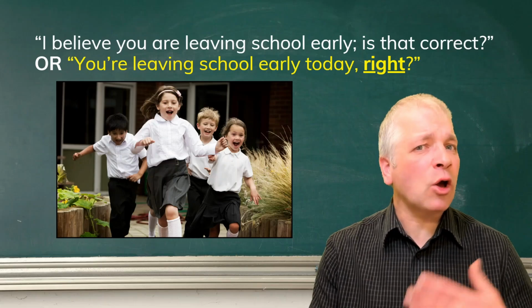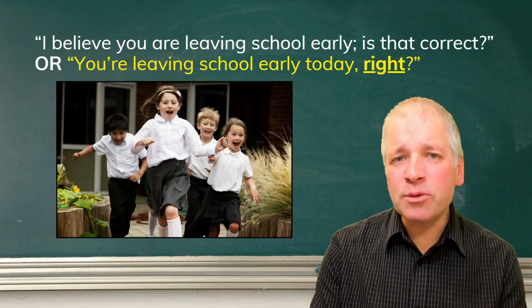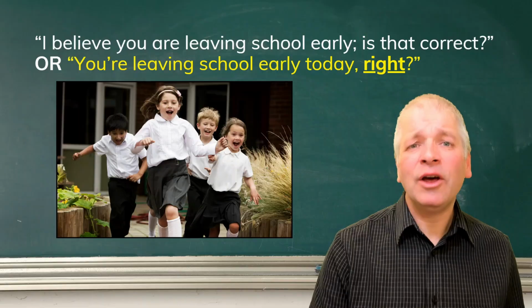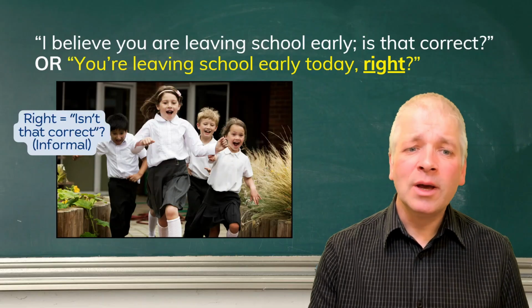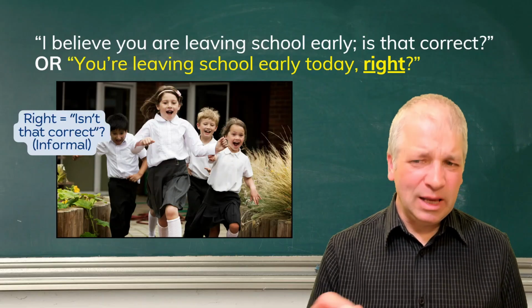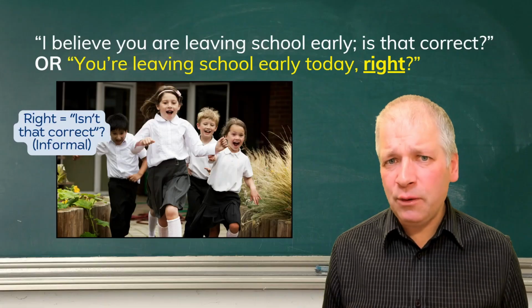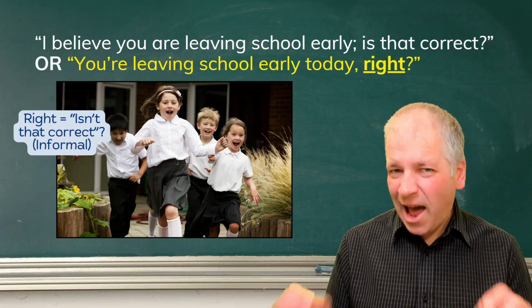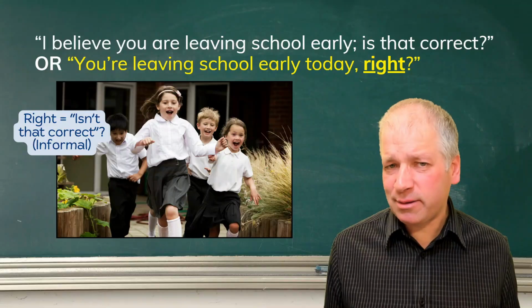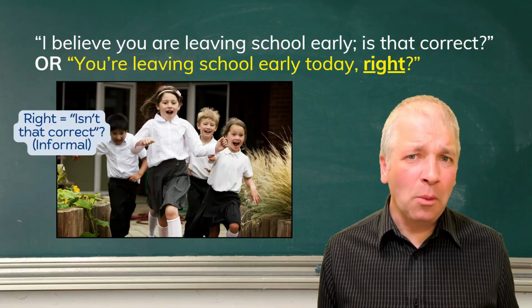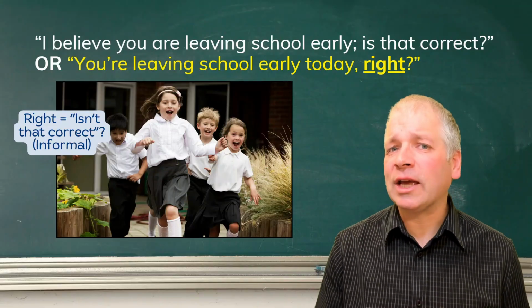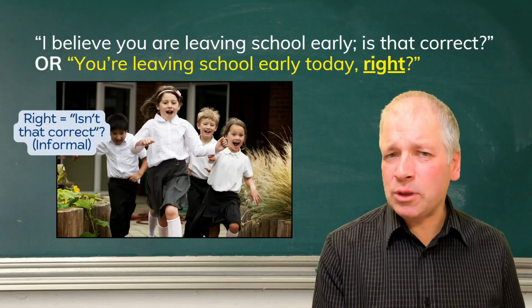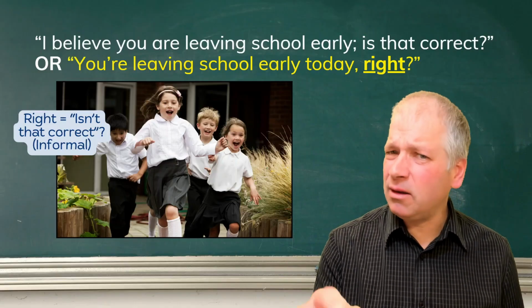It's not even a question word. Yet, using right at the end of this statement turns it into a question. It means this. Isn't that correct? In a very informal way. So you can add right at the end of any statement if it's informal, and if you do that, you're turning it into a question that's checking with the person you're speaking to, meaning, is that correct?